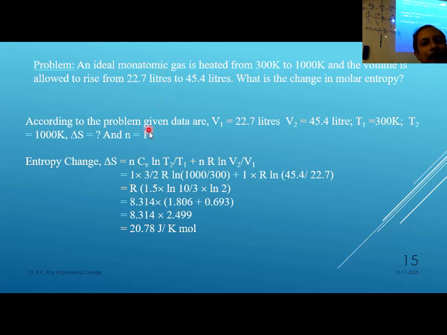From there Cv is calculated as 3 by 2 R. Cp by Cv equal to gamma equal to 1.66, and Cp equal to Cv plus R. So from there we can find out Cv. What is the R value?